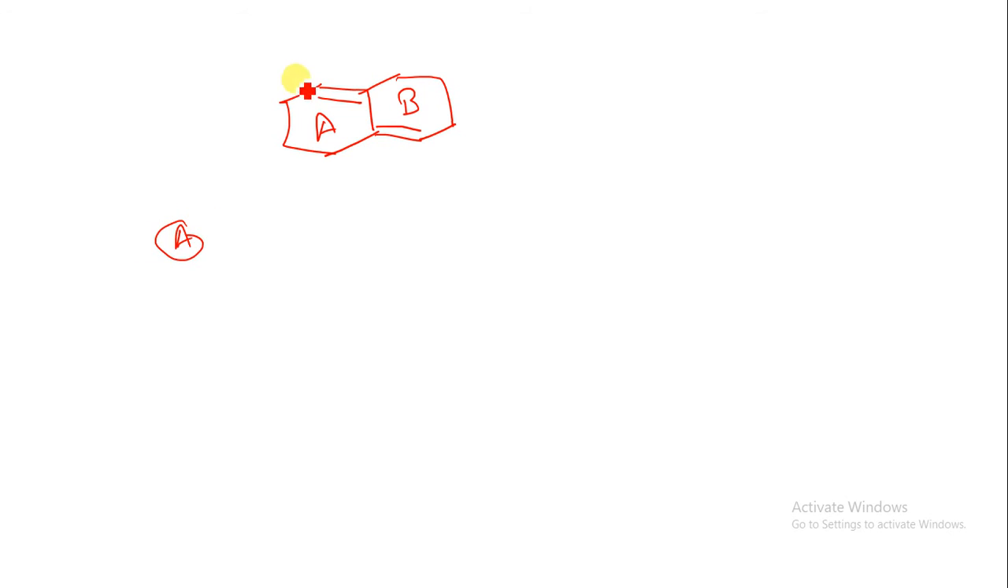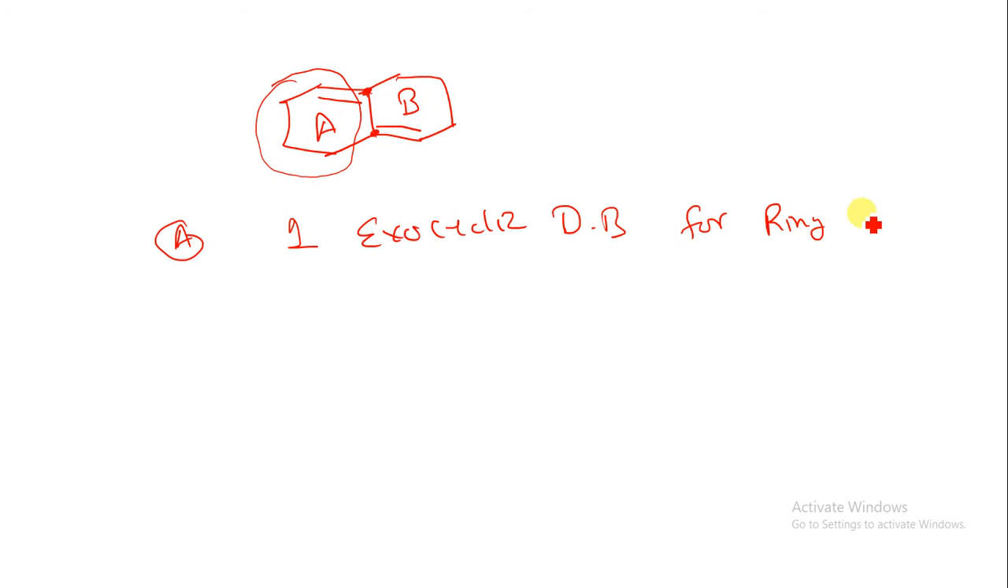What I have to do is close this ring A and then see whether any double bond is present over this. There is one double bond present over here that is exo to the A ring. This double bond is exo to ring A, so I put one exocyclic double bond for ring A.